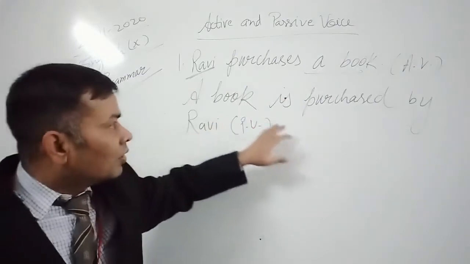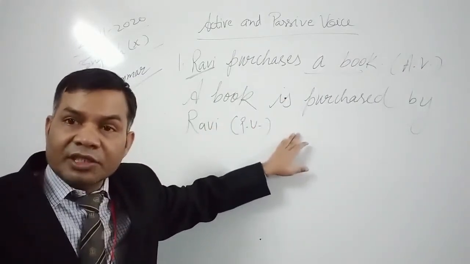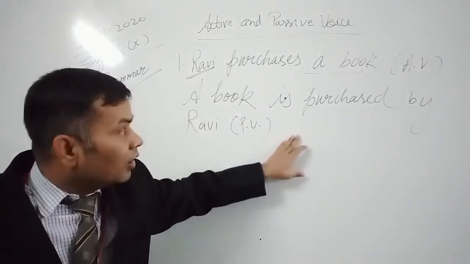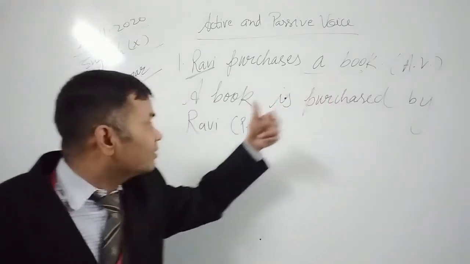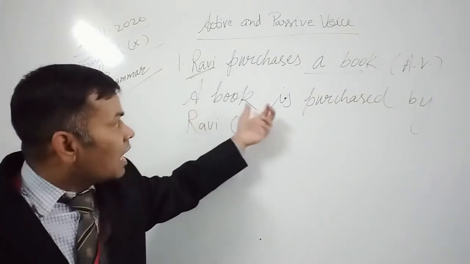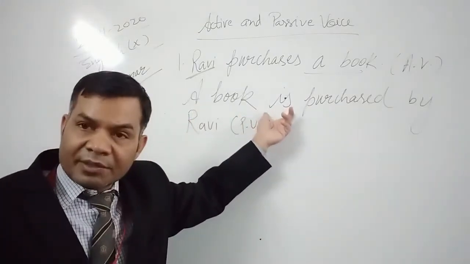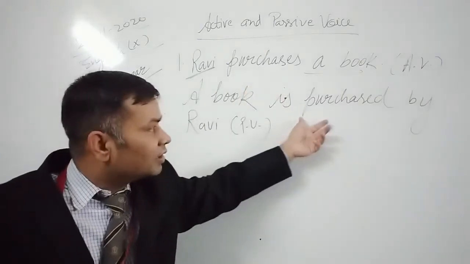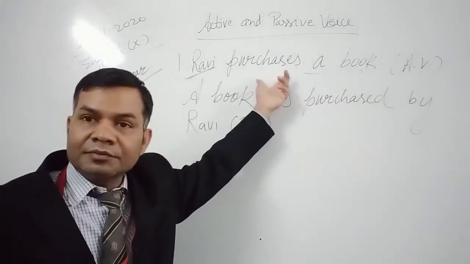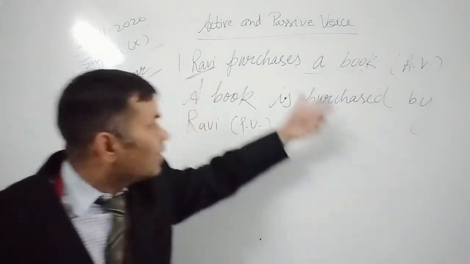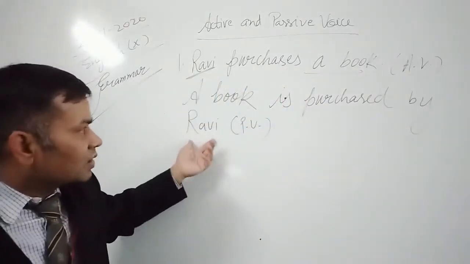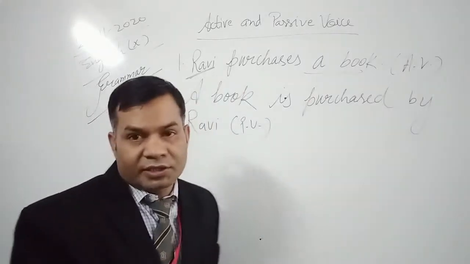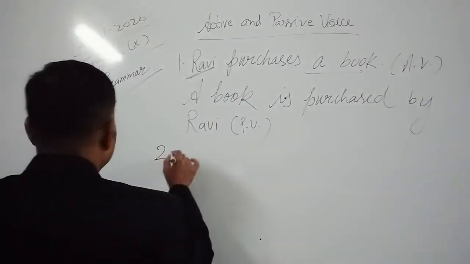Now, during conversion to passive voice, what we should do first of all is the object becomes subject. Okay, and the helping verb is, are, am is used if active voice is in simple present tense. Then the third form of the verb, okay, then agent by, and this subject becomes object here. We always use the third form of verb in passive voice.